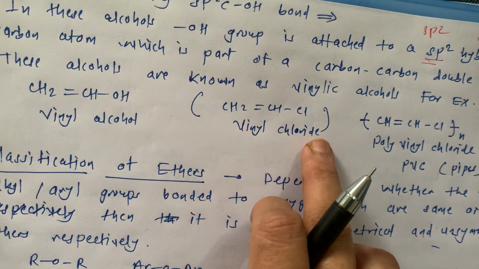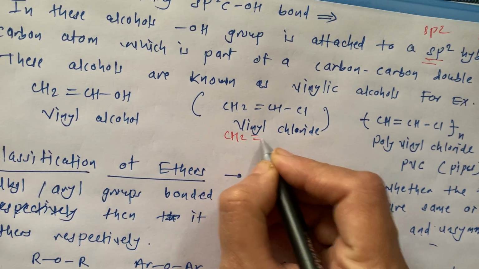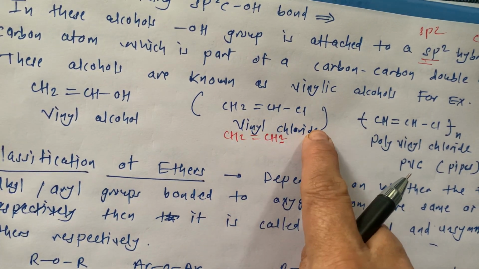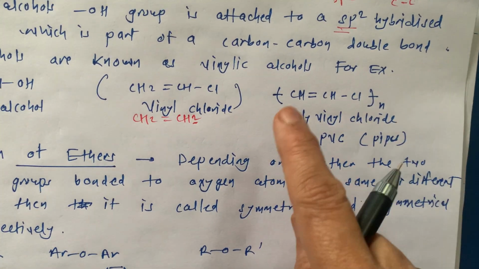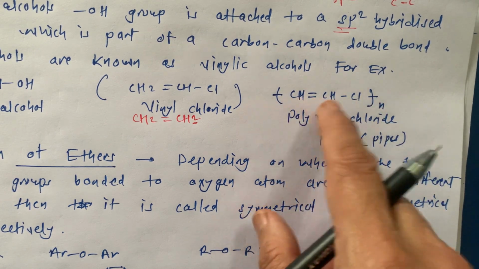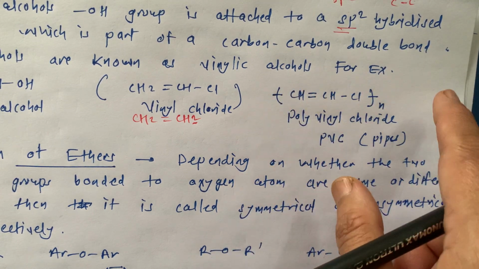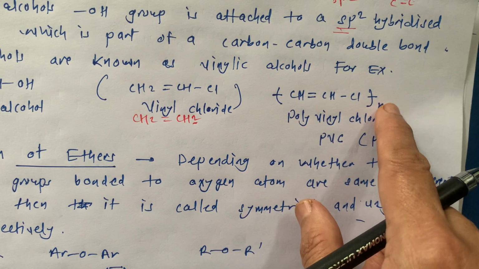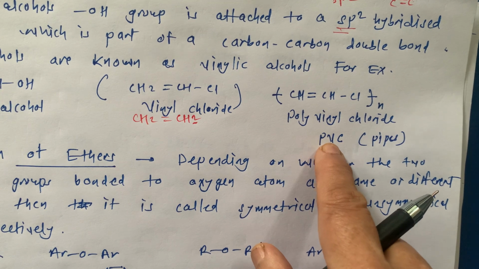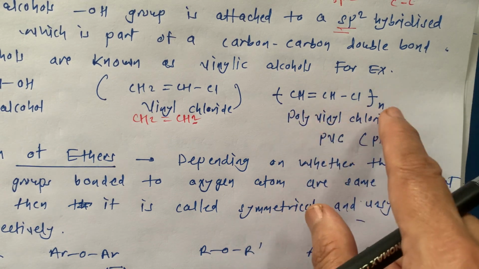Last year we studied the example of vinyl chloride. When CH2=CH2 has one of the H replaced by chlorine, this is vinyl chloride. And I told you about PVC also, that is polyvinyl chloride. If a number of vinyl chloride monomer units link to each other and undergo polymerization, they form polyvinyl chloride, and its short form is PVC. This is a very common word in our day-to-day life, which we use for PVC pipes. Those PVC pipes are nothing but polyvinyl chloride pipes.